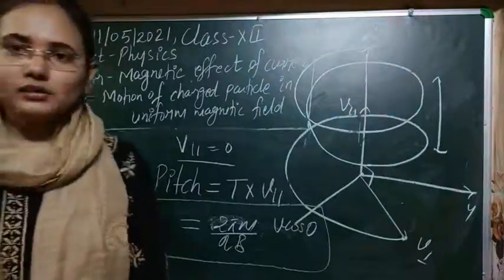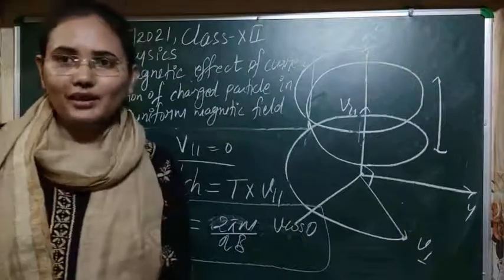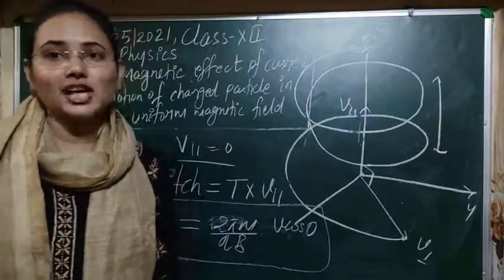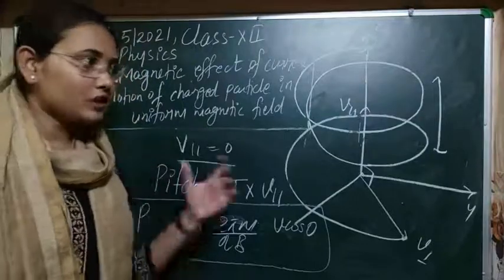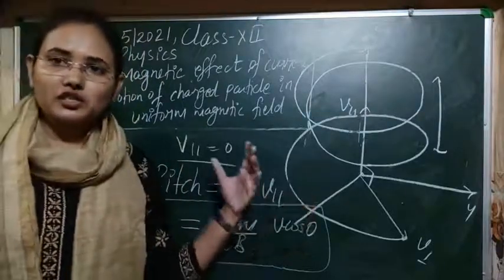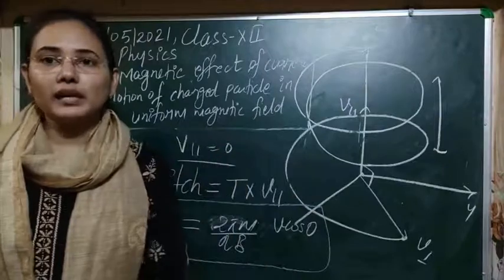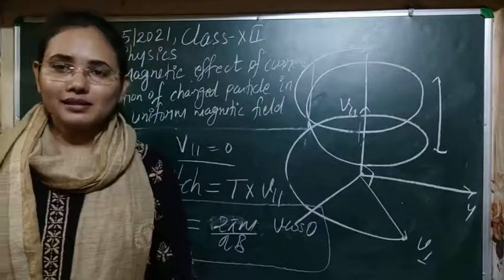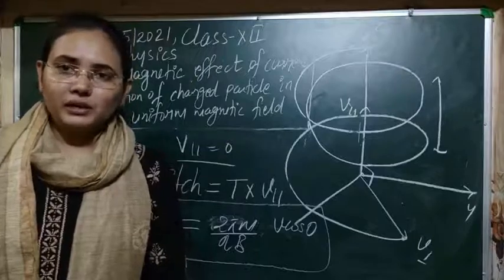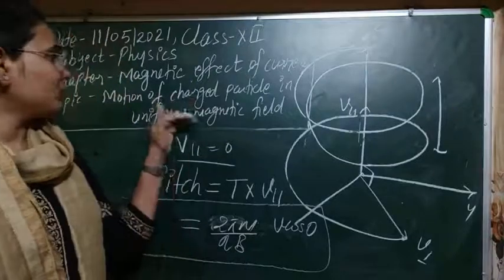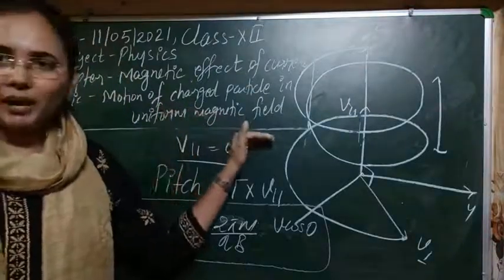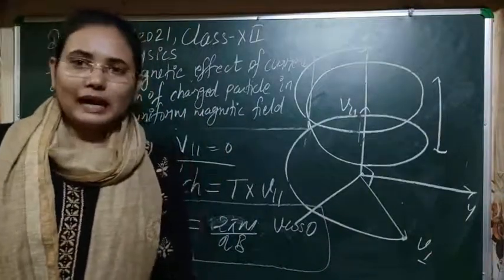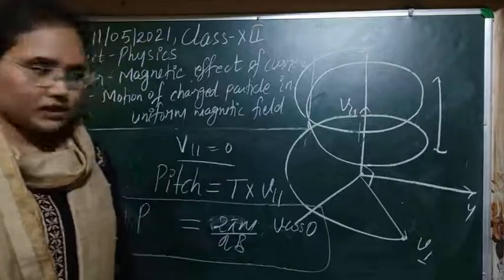So students, this topic was quite long, and it is a really important topic, the kind of motion the charged particle is doing, because based on this motion we use so many instruments. Later we will discuss an instrument that we have made based on the motion of a charged particle in a uniform magnetic field, and that is the case of the cyclotron. So let's see that in the next class. For today, let's end the class here.